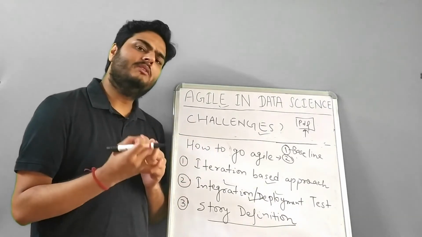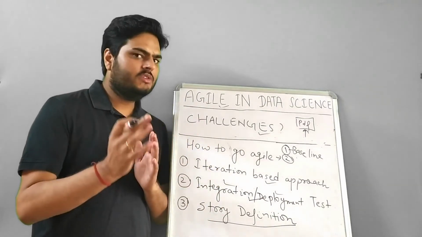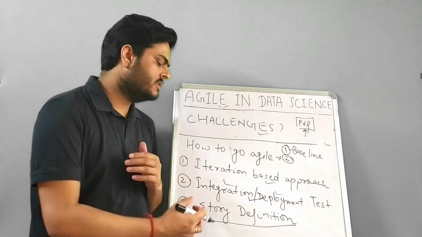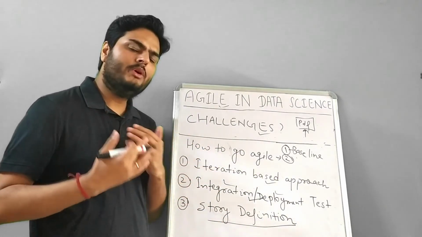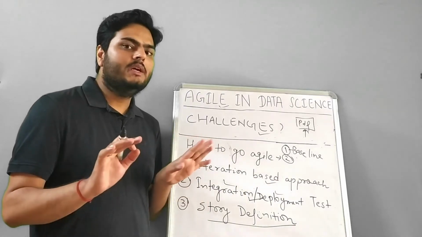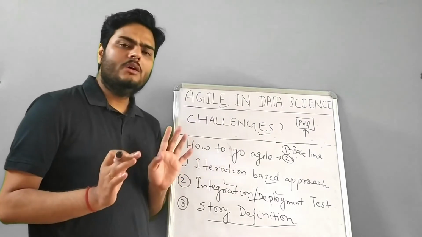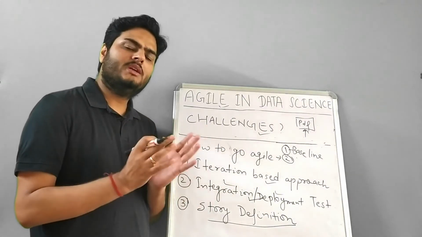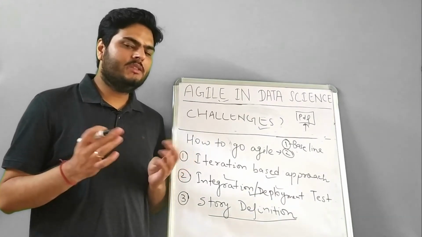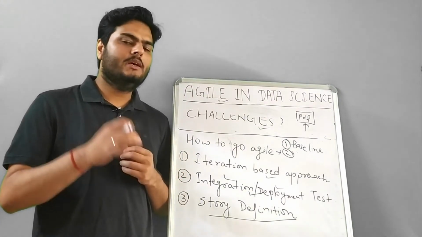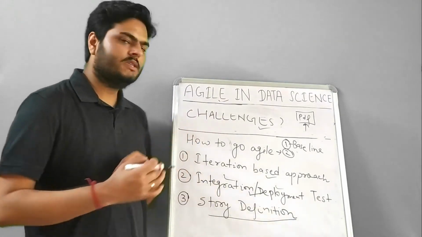But as a data scientist, our inputs will be required in creating these stories. So it is very important to know how to create these stories. These will be broken into multiple tasks as well, and this is how we go about Agile. There is no traditional way of doing things in data science projects with Agile, but this is how our data science project can fit into the Agile environment. So I wanted to give you some idea about Agile in this video. I hope you understood that. Since many of you would be working in Agile projects going forward, these understandings are important.